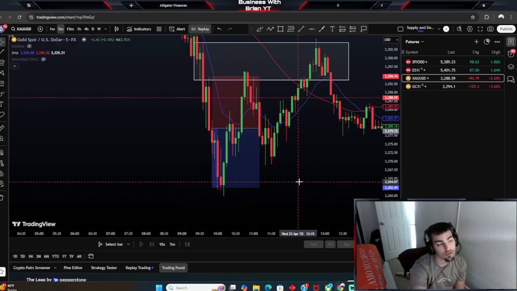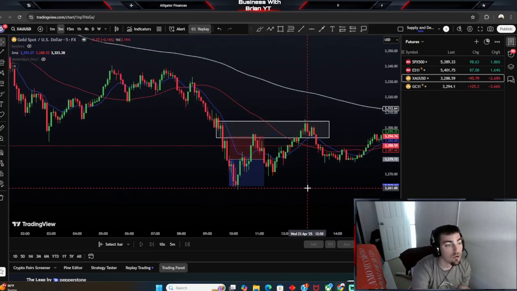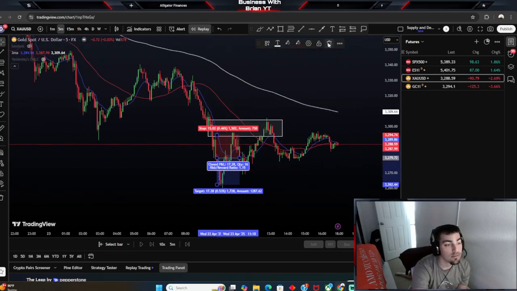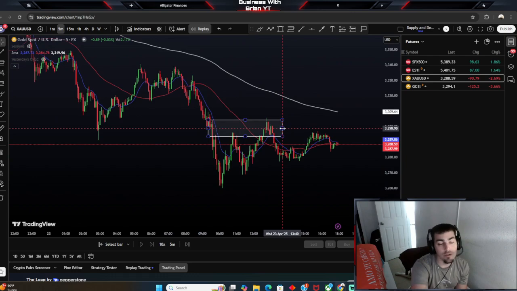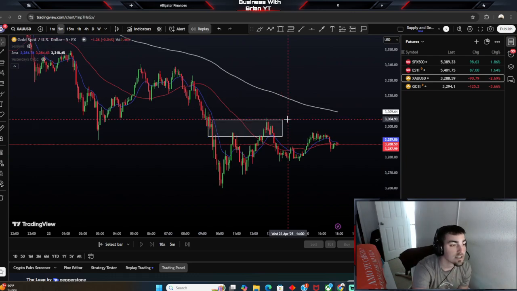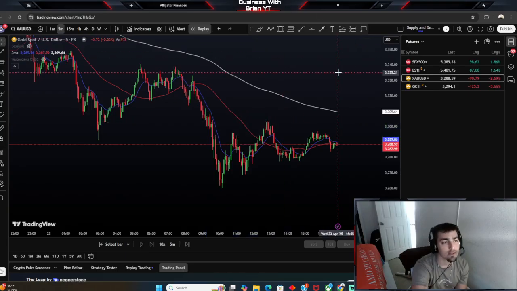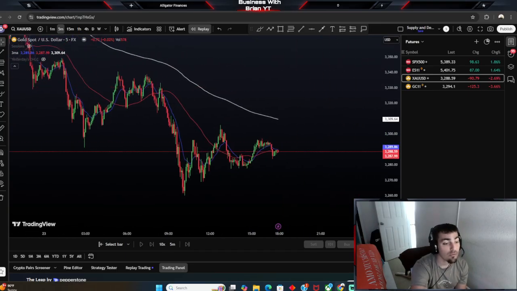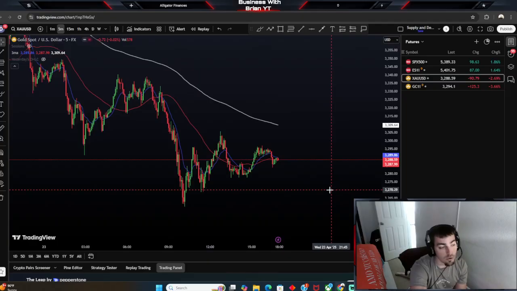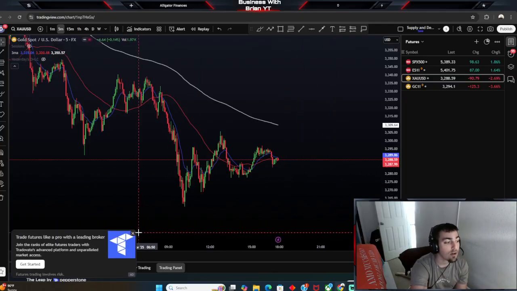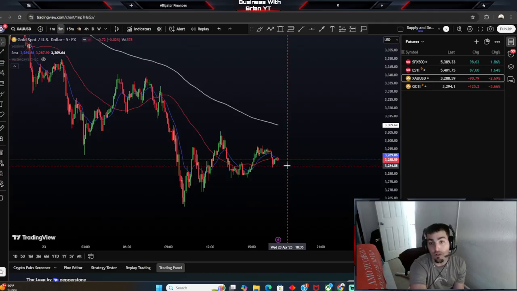1-to-1 hit, and this was the first trade of the account for me. So perfect, we're starting the week good. We still have Thursday and Friday left, so let's see what we get. I'm going to do a breakdown at the end of the week, and hopefully we can keep the winning streak going. And it sucks that we lost the account with Apex. I don't know if it was bullshit or if it was actually my fault, but whatever.